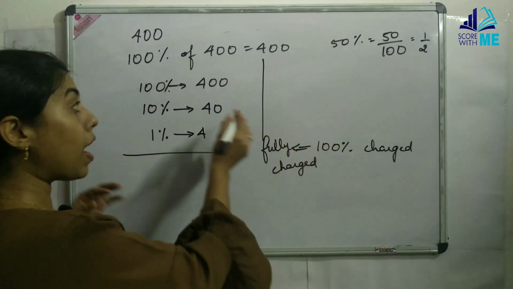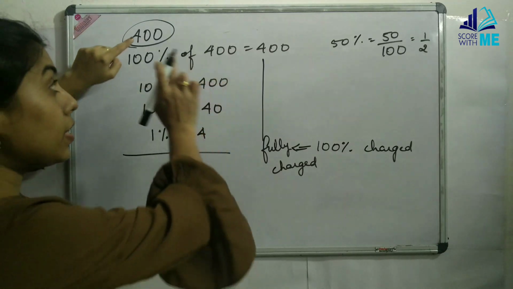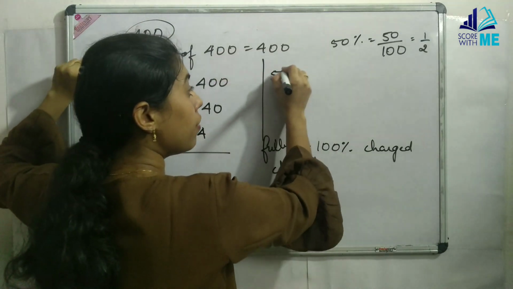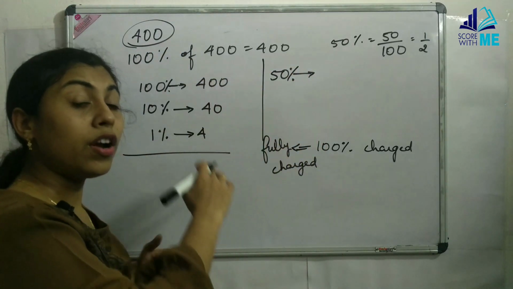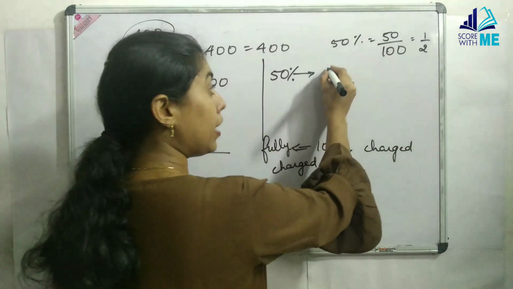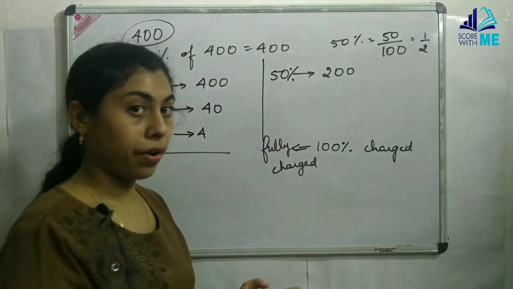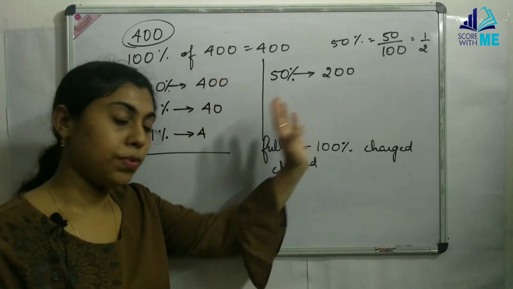So if I am asked, taking 400 as my number, 50% of 400 means half of 400. So without doing any calculation, I should be able to write 50% of 400 is 200. Half of 400 is 200, and 50% of 400 is going to be 200.